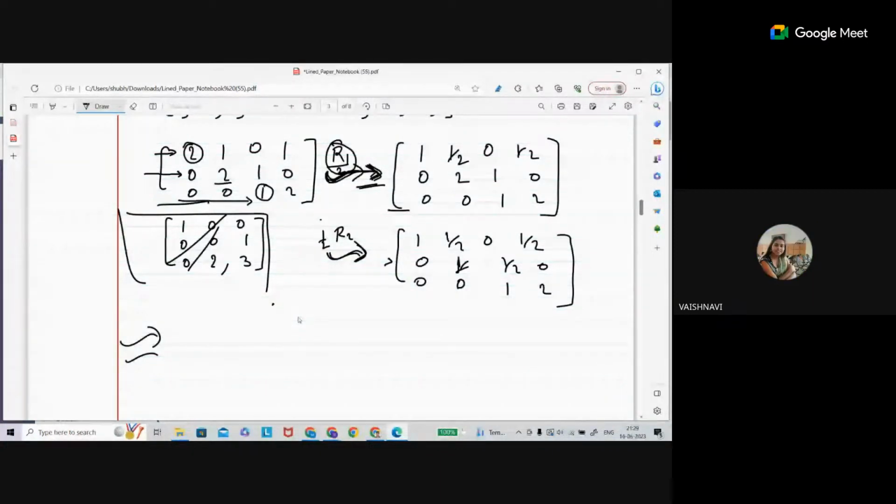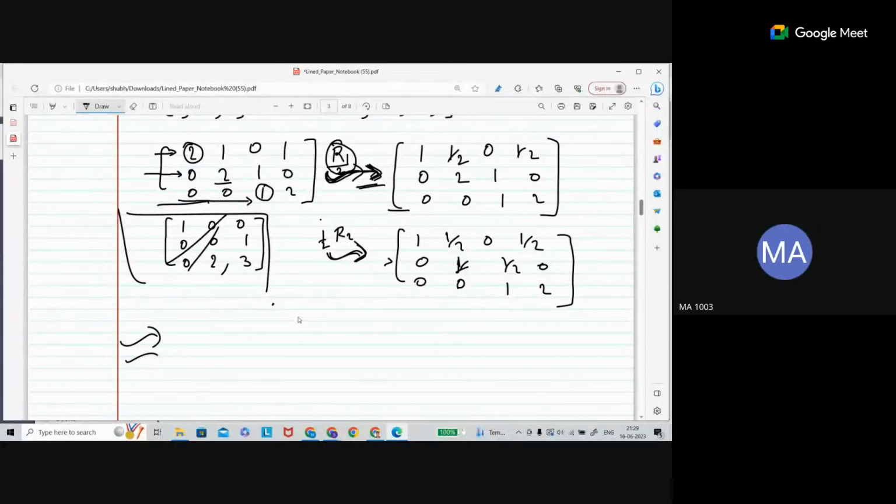Okay, sir. But sir, what is the need of converting this matrix into this form? Why do we need this? If you see, the Gauss elimination method is nothing but this kind of operation you are doing. What is the Gauss elimination method? In the Gauss elimination method, you convert the system of linear equations into row echelon form or reduced row echelon form. Once you do that, it will give you the solution, and it will also tell you whether there is a unique solution, no solution, or infinitely many solutions. That's why we need this form.